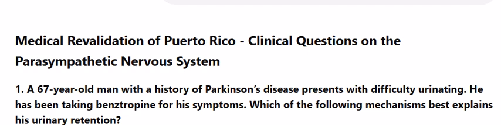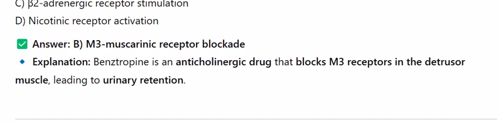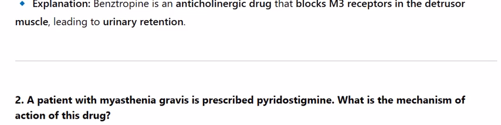M3 muscarinic receptor blockade. Explanation: benztropine is an anticholinergic drug that blocks M3 receptors in the detrusor muscle, leading to urinary retention.